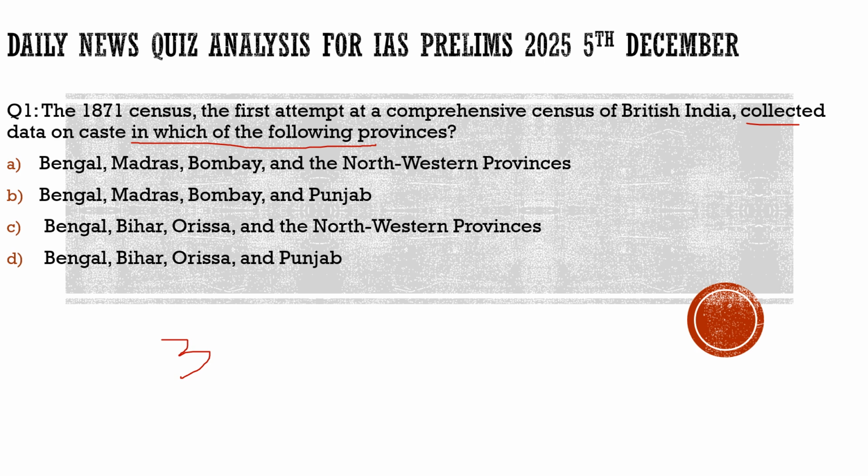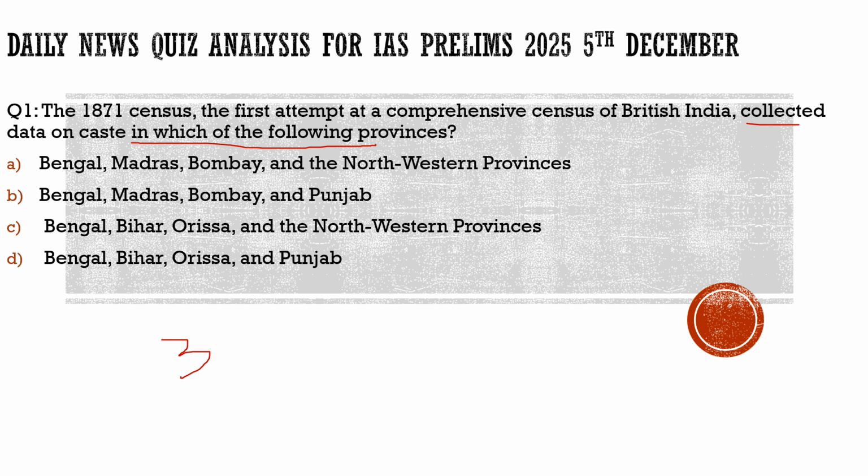So here the question asks what those 4 provinces are, but the discussion the article is about is not about these 4 provinces. It is much wider, much broader. It is about whether conducting a caste census would clearly help them, or it will enlarge the gap in our society. So keeping it aside, we will solve this question at the end of this discussion.